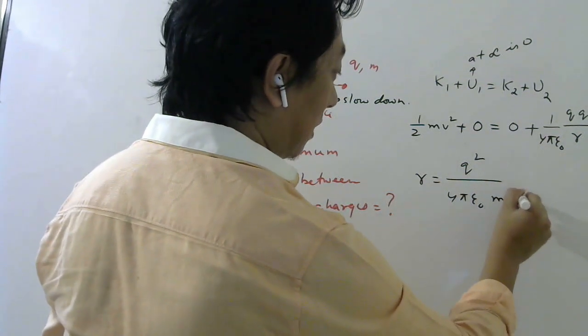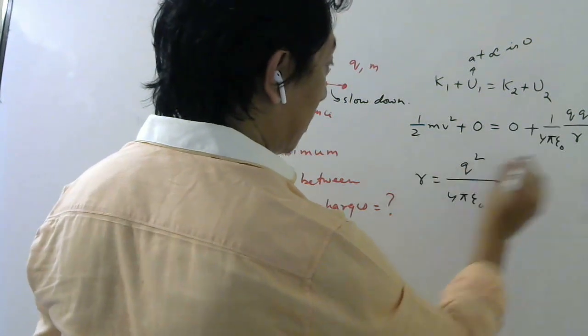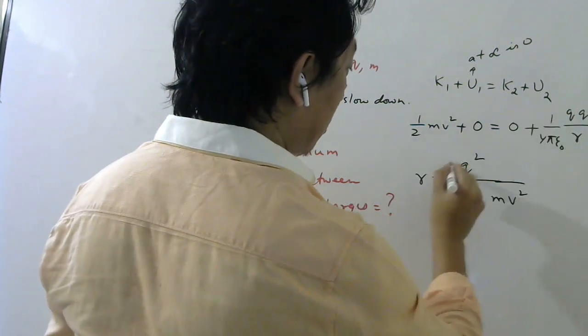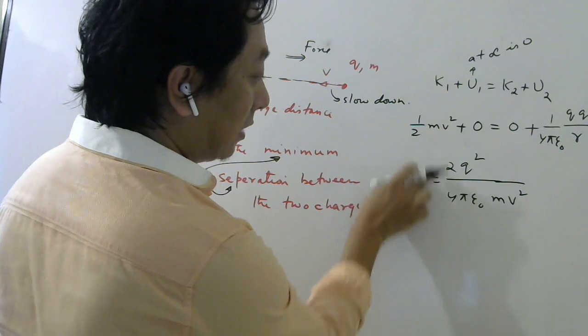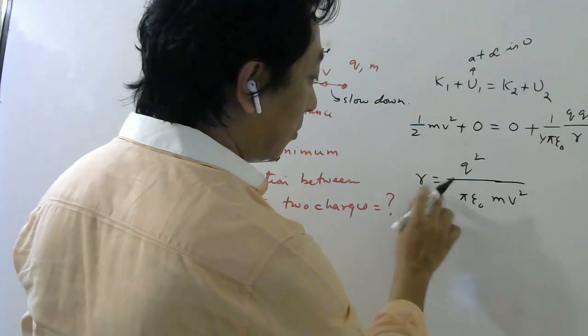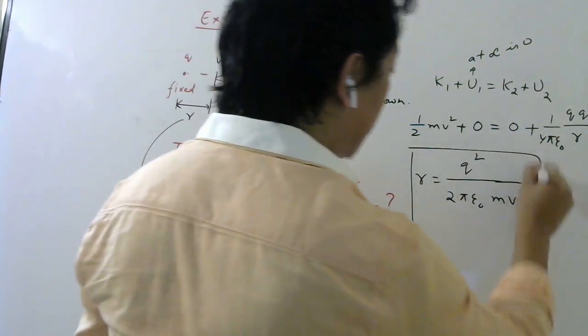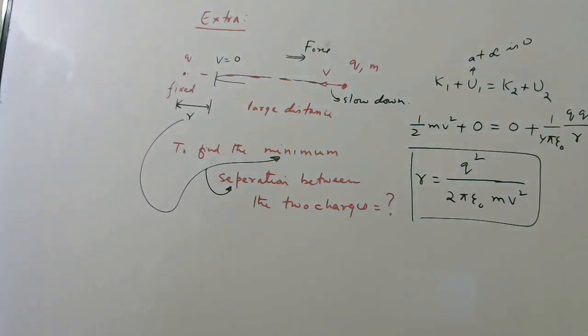MV square will come down. This 2 will go up, right? This R will come here. 2 will go this side. And then you can cancel 2 and 4. So you will get here 2. So that would be the answer if one of the charge was fixed.